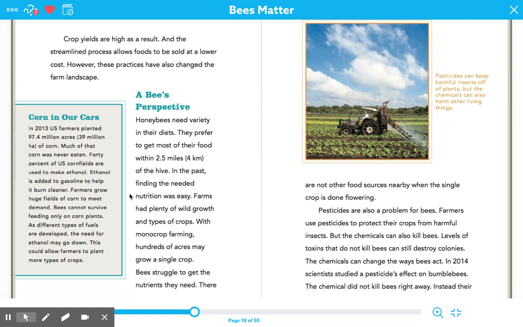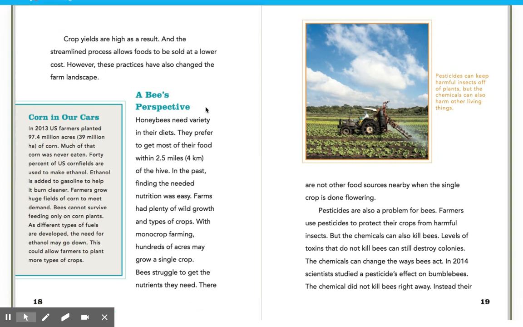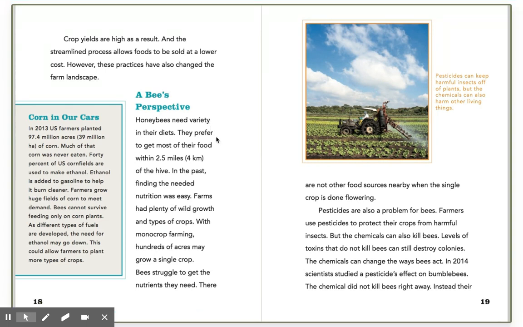As different types of fuels are developed, the need for ethanol may go down. This could allow farmers to plant more types of crops. A bee's perspective. Honeybees need variety in their diet. They prefer to get most of their food within 2.5 miles of the hive.